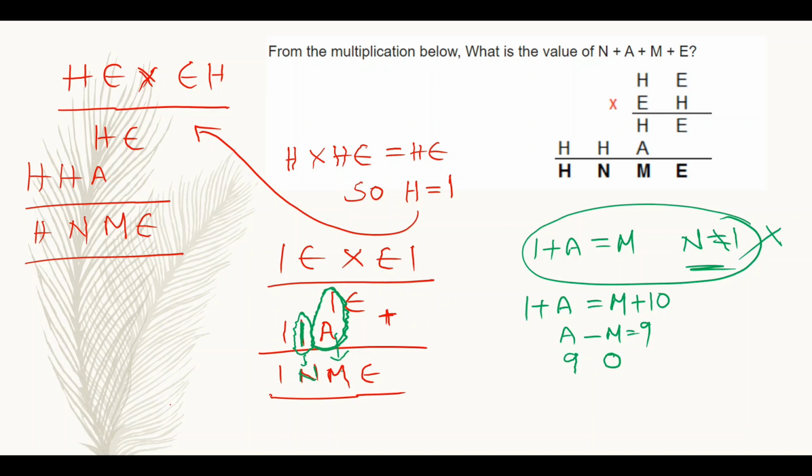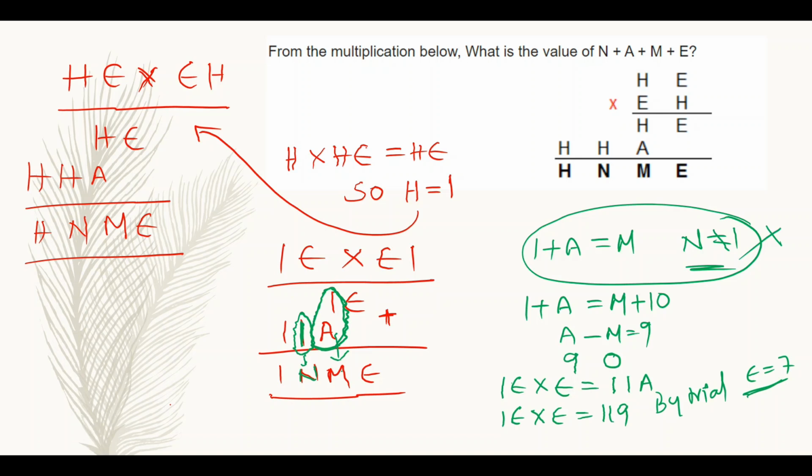Right? So here 1E into E is equal to 1A, HHA. Here A means 9. So 1E into E is equal to 119. By trial and error method, by substituting, 17 sevens will be 119. So E is equal to 7. E value will be equal to 7.